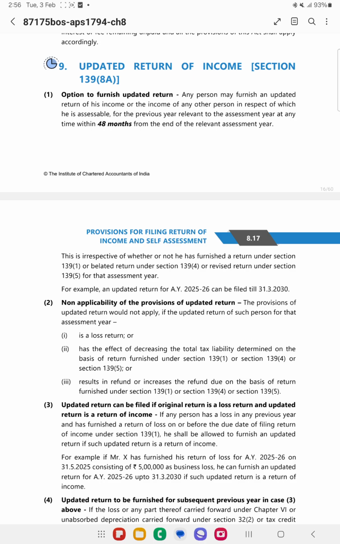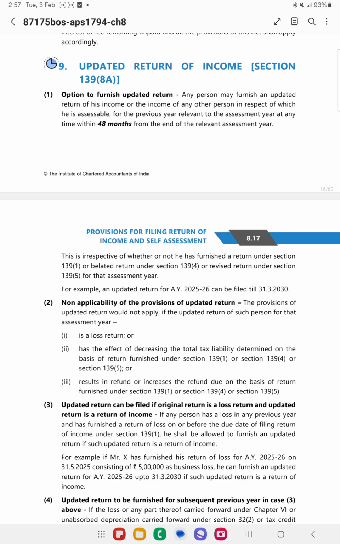So now updated return. So updated return can be filed 48 months from the end of the relevant assessment year. So this is irrespective of whether you have filed 139(1), that is original return, belated return or revised return. You can file the updated return.